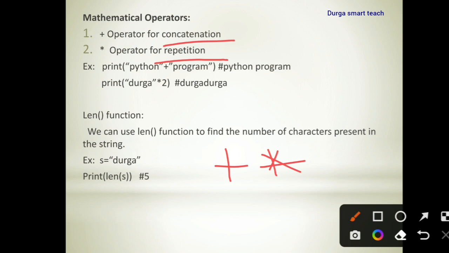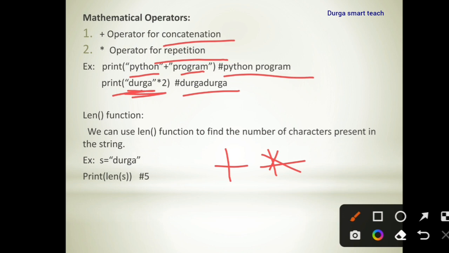Okay. So see this, print Python plus program. It will print Python program. Okay. So it will combine two strings into a single string. Next, print Durga into 2. So we are printing this 2 times. So it will print Durga Durga. Okay. So plus operator is used for concatenation. Into operator is used for repetition.